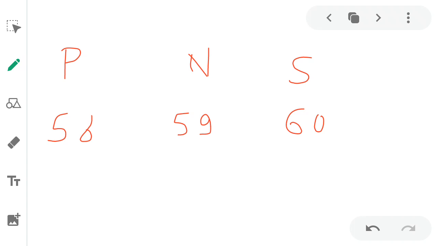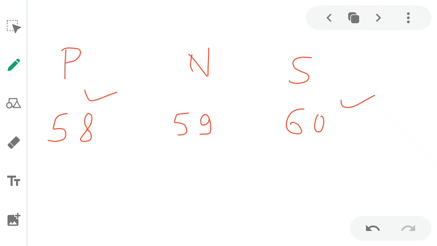The predecessor is 58. 59 plus 1 is 60. 59 minus 1 is 58. The successor of 59 is equal to 60. The predecessor of 59 is equal to 58.